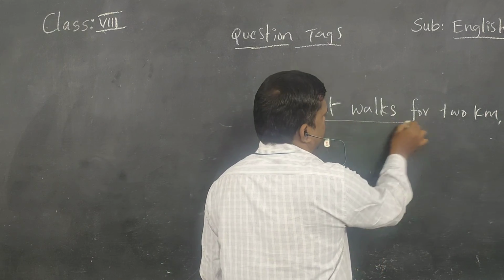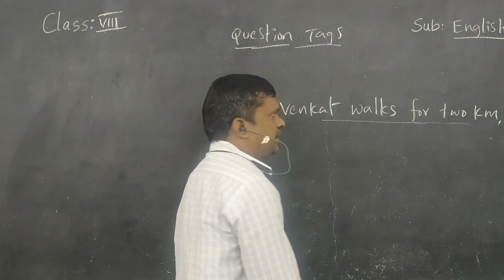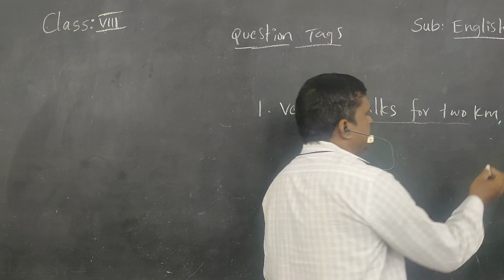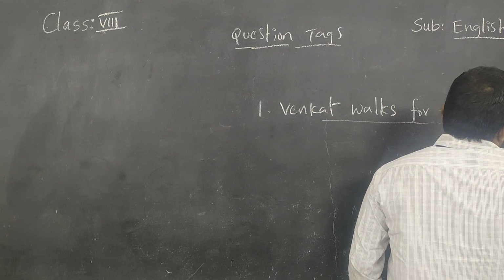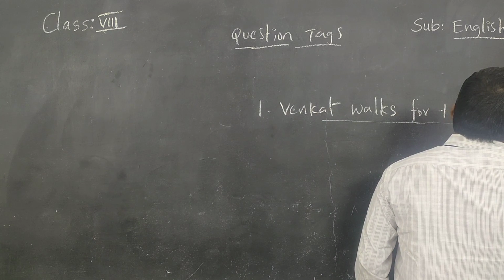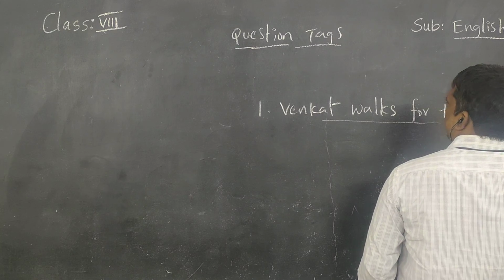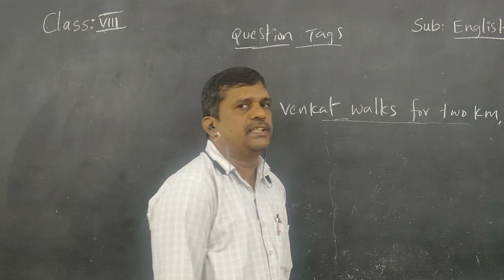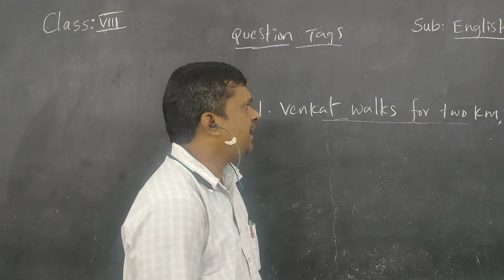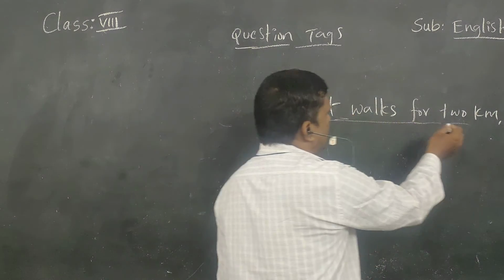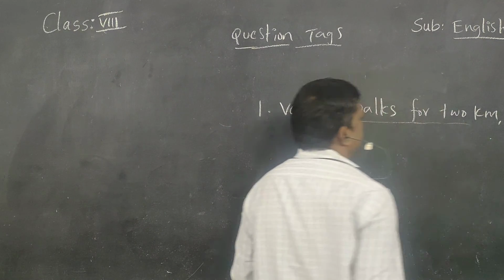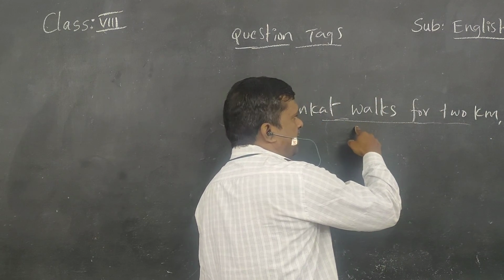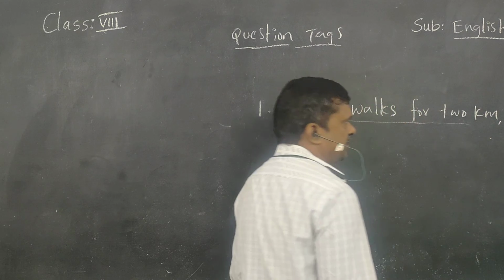Because it's a positive statement, there is no negativity here. Doesn't, here does we should take because it is in simple present tense. So does plus not we should use. If there is a positive statement here, a negative question tag we should use.